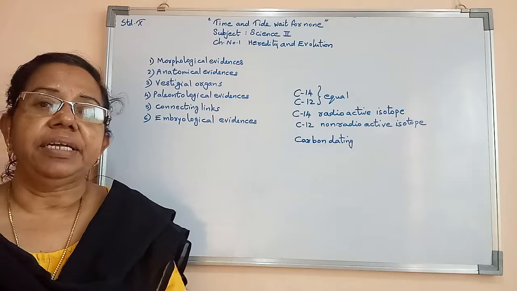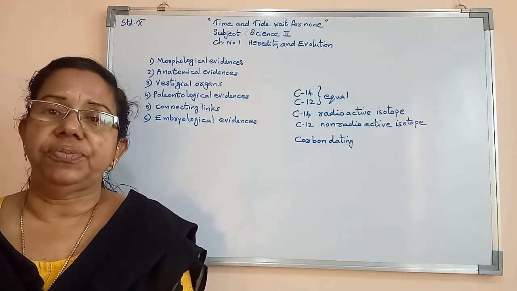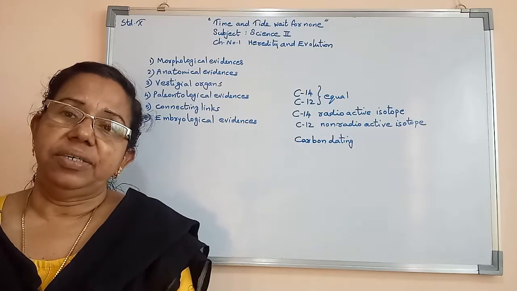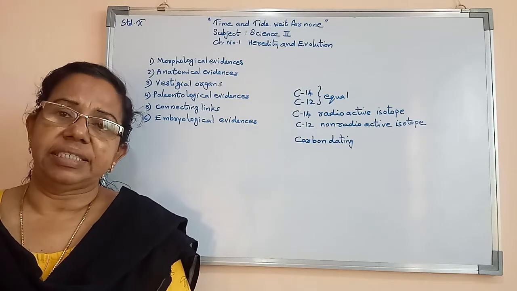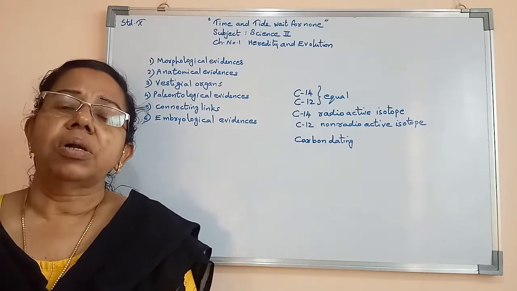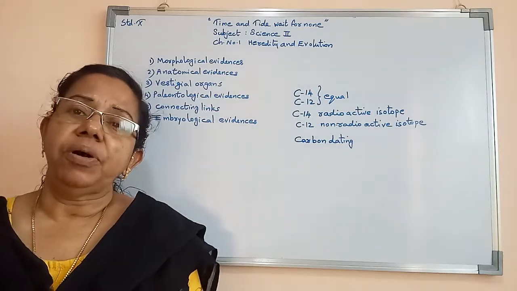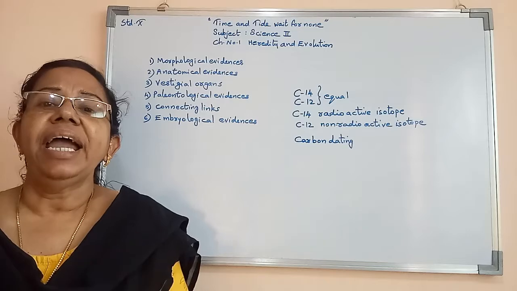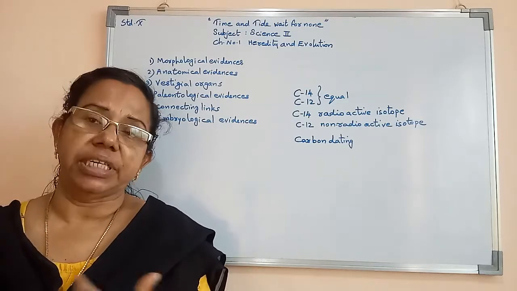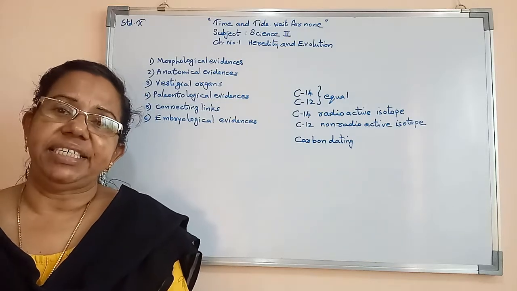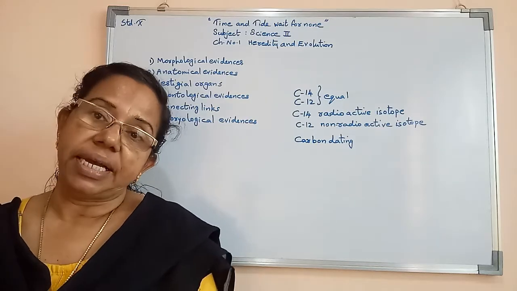This carbon dating is very helpful for the study of the age of books, music or documents written by hand, or we can say handwritten books, handwritten documents, handwritten music. Their age can be determined with the help of carbon dating.